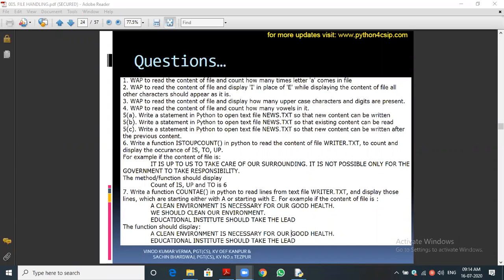Write a program to read the content of a file and display I in the place of E. So tell me, how will you find and how will you replace? You can see this. Tell anyone, just see the screen and start to answer. I'm waiting for your answer only.